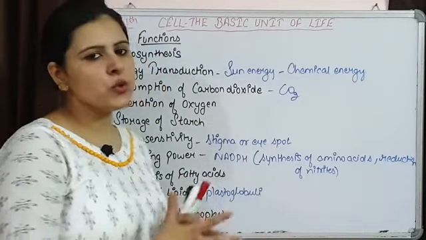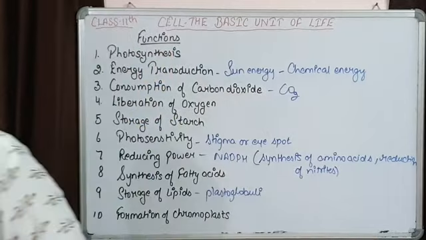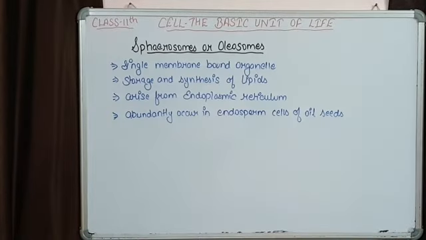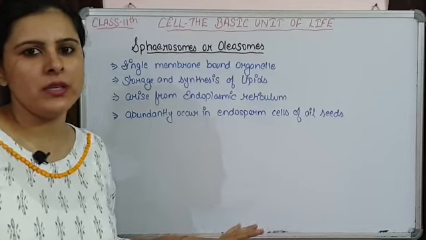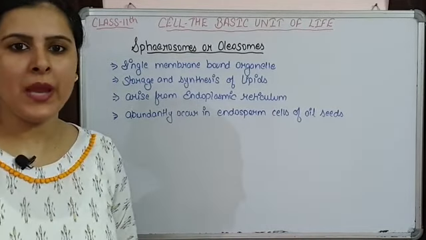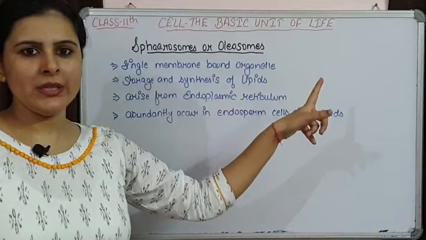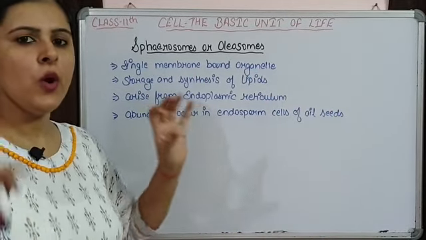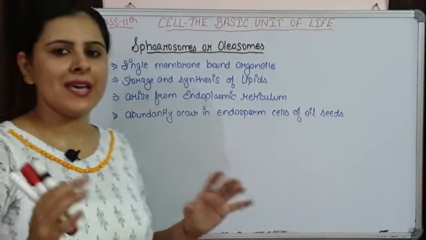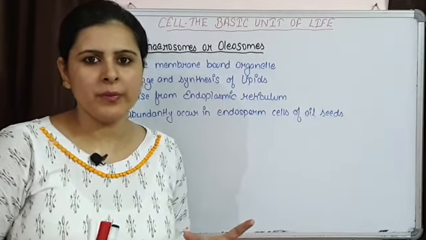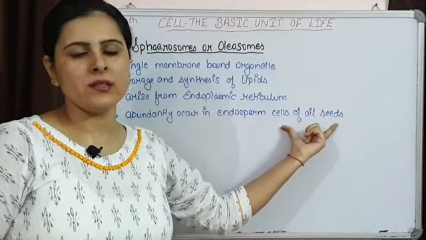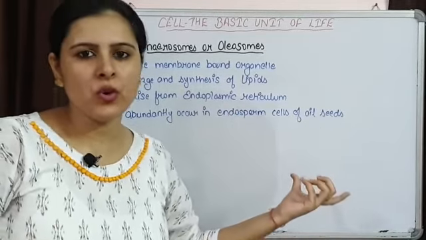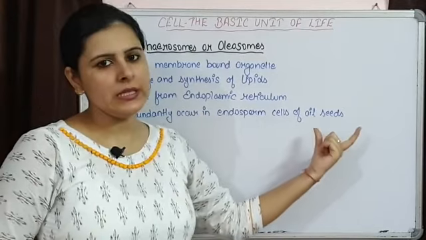Now let's move on to the next organelle. The next cell organelle is spherosomes or oleosomes. I have written the important points regarding this organelle. It is mainly going to be present in plants. सिंगल मेम्ब्रेन बाउंड ऑर्गेनेल है, सिर्फ एक ही मेम्ब्रेन प्रेजेंट होती है और मेन फंक्शन होता है, it is going to synthesize lipids and storage of lipids. That's why it is present in endosperm cells of oil seeds. Oil seeds are having fats or lipids stored in them, so that's why it is present in these seeds.